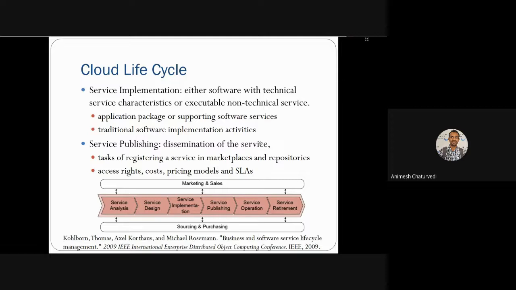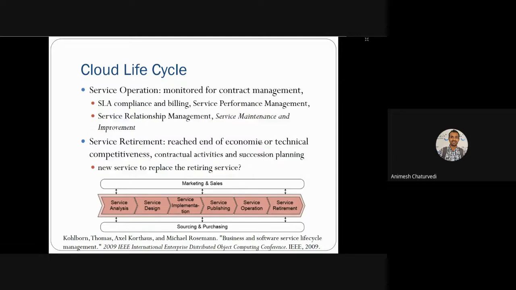So basically, service publishing is done as the fourth stage after the engineering. Means service implementation. You had application packages, supporting services, traditional software, non-technical executable techniques. Then you do the service publishing.